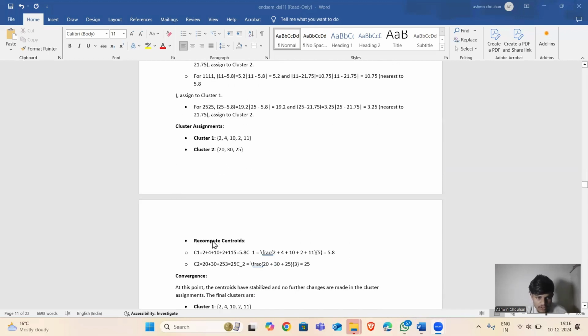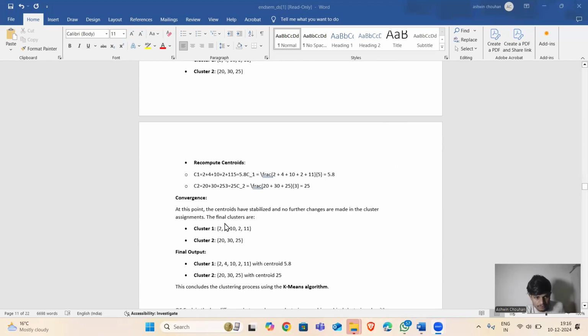Now the recomputed centroids are C1 equal to 5.8 and C2 equal to 21.75. Convergence: at this point the centroids have stabilized and no further changes are made in the cluster assignment. The final clusters are cluster 1: 2, 4, 10, 3, 11 and cluster 2: 20, 30, 25.